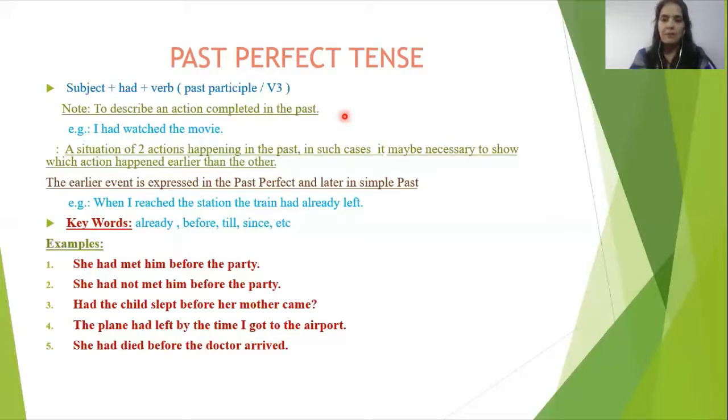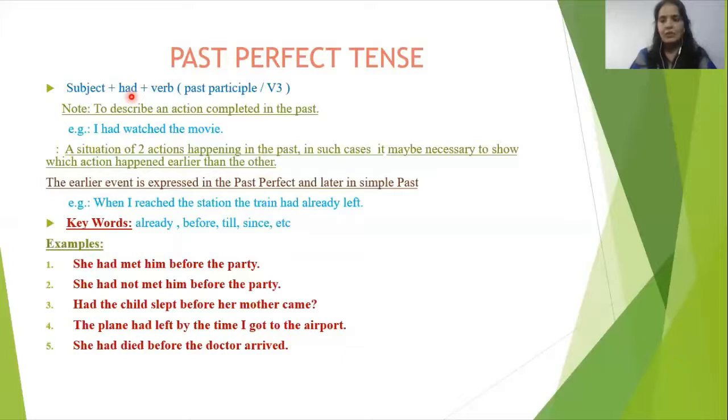Now we should keep in our mind what is the structure of the sentence. Here it is subject plus had plus third form of the verb. What is the helping verb here? Had. Children, as in present tense, there were two helping verbs, has and have. You should remember that always. But here only one, had.